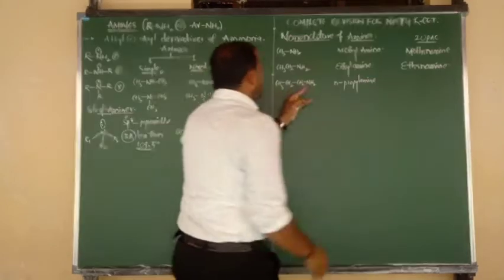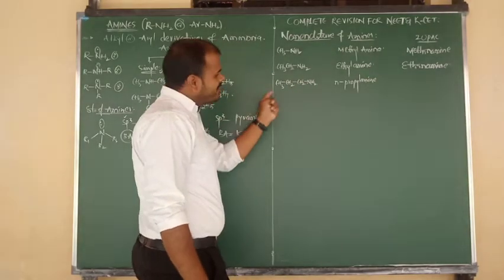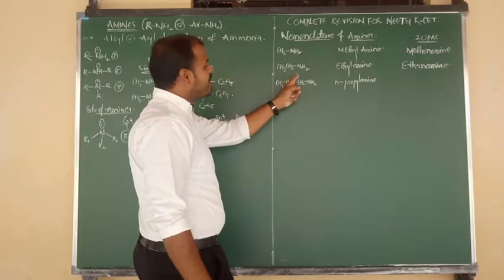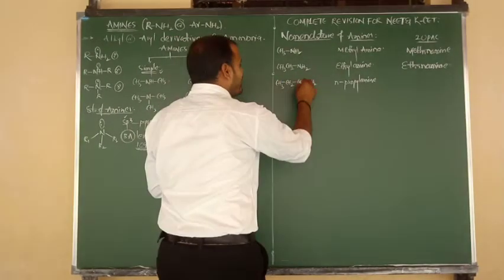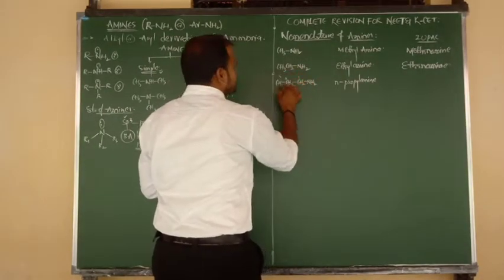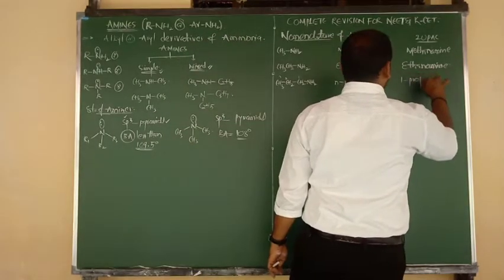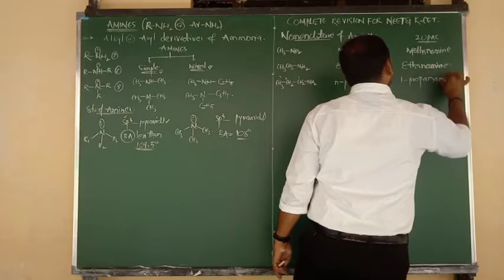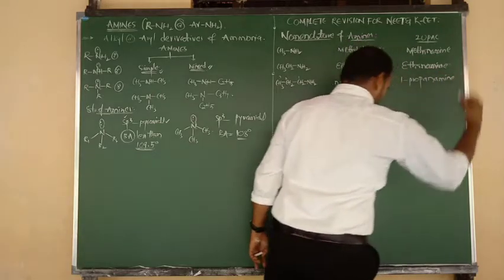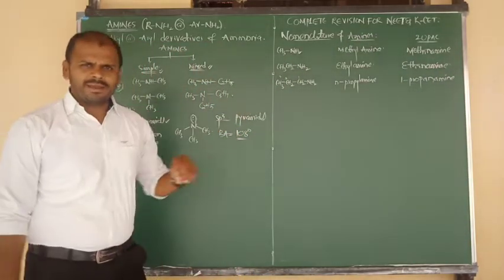N-propyl amine. Total three carbons are there, so we can say propanamine. But the amine is present upon 1, not 2, not 3. Amine group present upon 1. So we can say propane-1-amine, and also we can say 1-propanamine. So the normal form I have covered here, beta.